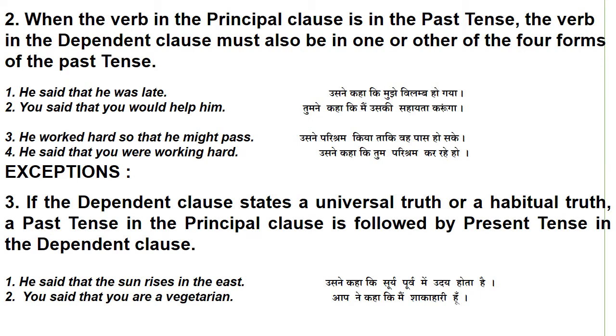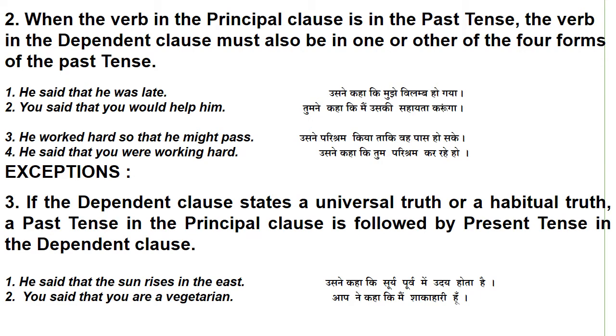When the verb in the principal clause is in the past tense, the verb in the dependent clause must also be in one or other of the four forms of the past tense. He said that he was late. You said that you would help him. He worked hard so that he might pass. He said that you were working hard.